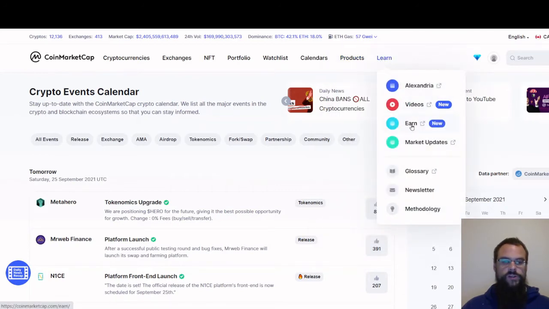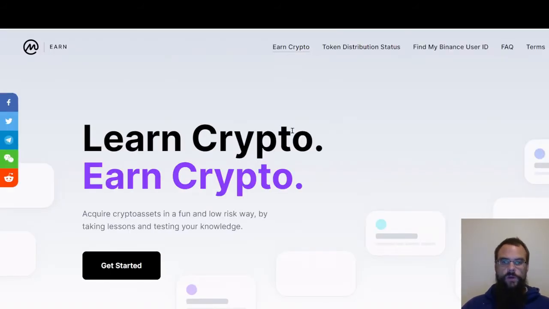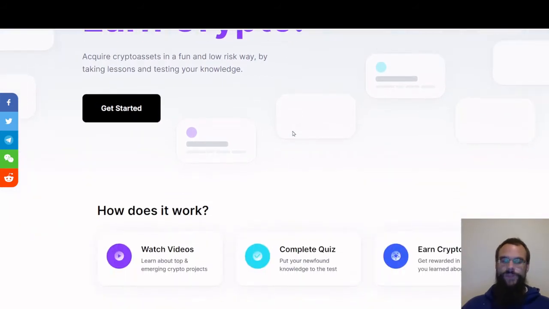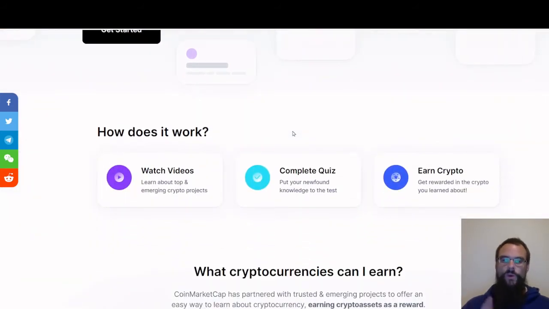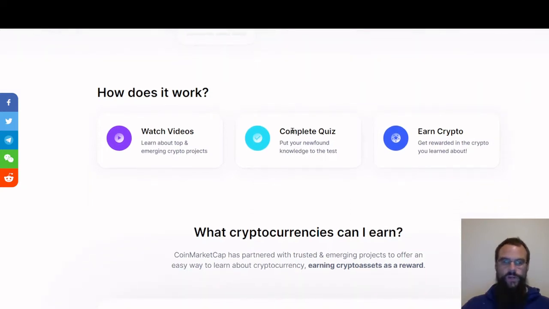There's a section here called Earn. You click on that and you can learn about cryptocurrency, and you earn cryptocurrency. So it's basically free money just by learning about cryptocurrency. It's really cool. I'll show you that with Coinbase. When you go to the learn how to use Coinbase and the walkthrough of Coinbase, I will show you there how to earn free money. This is really cool, and it'll blow your mind.